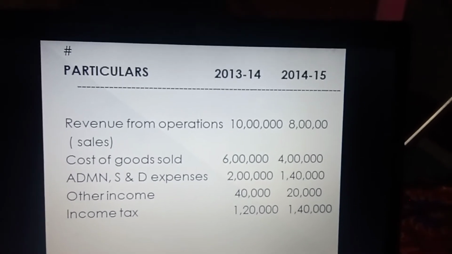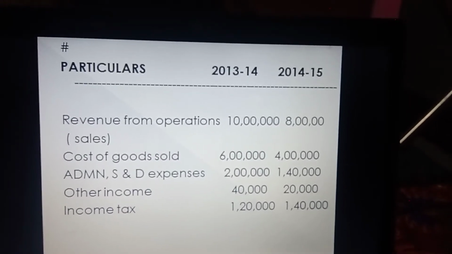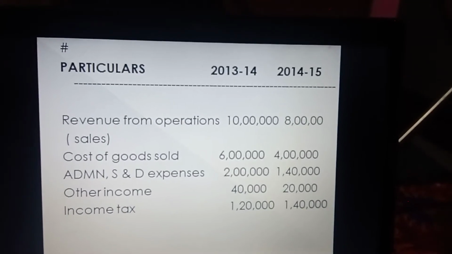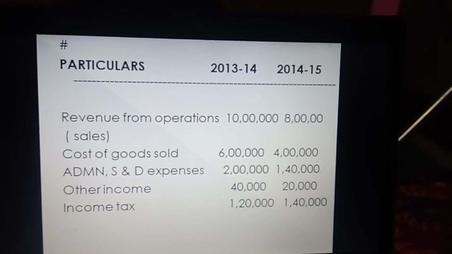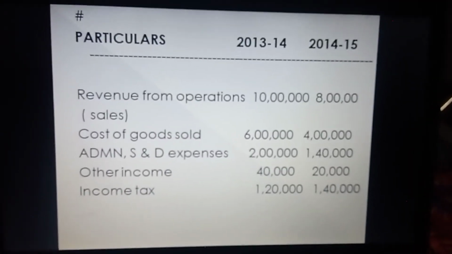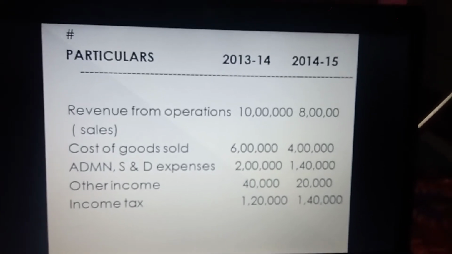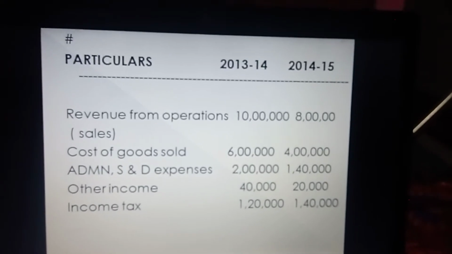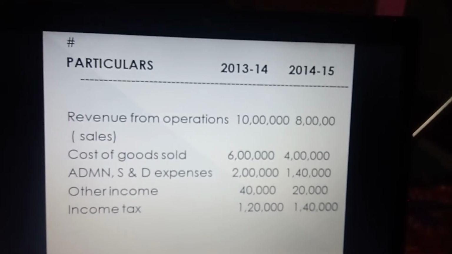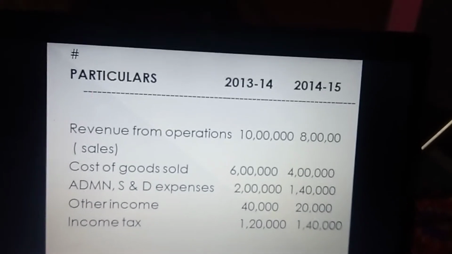Cost of goods sold is rupees 6 lakh and 4 lakh. Administrative, sales and distribution expenses are rupees 2 lakh, and in the current year, rupees 1,40,000. Other income of the company is rupees 40,000 and rupees 20,000. Income tax paid in 2013 was 1,20,000, and in 2014 the income tax is rupees 1,40,000.